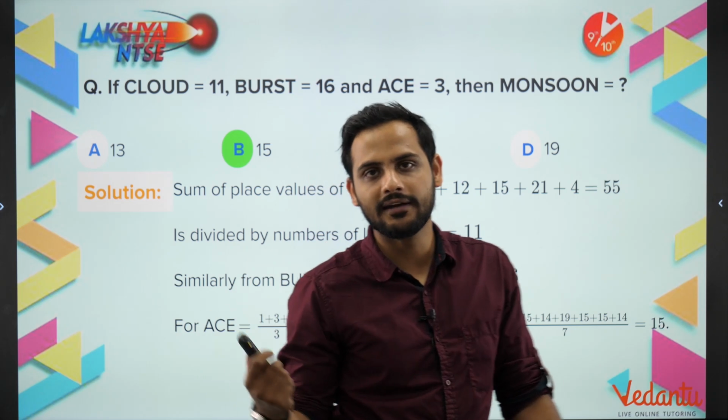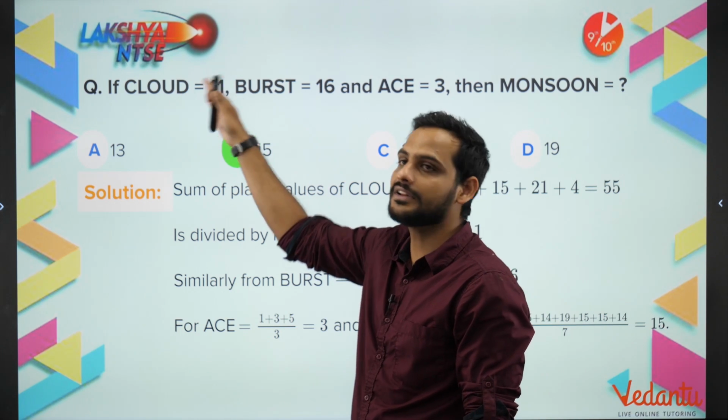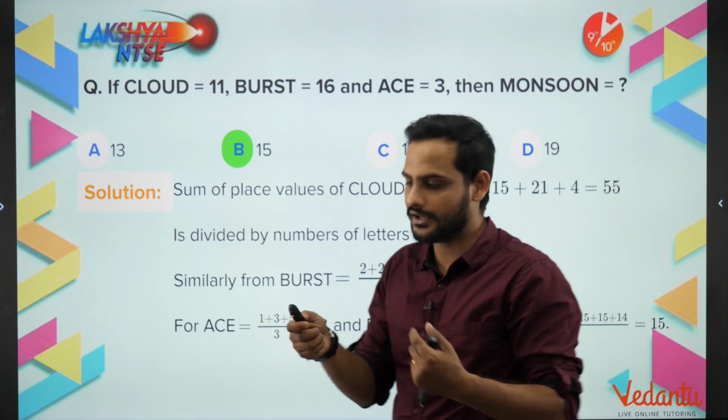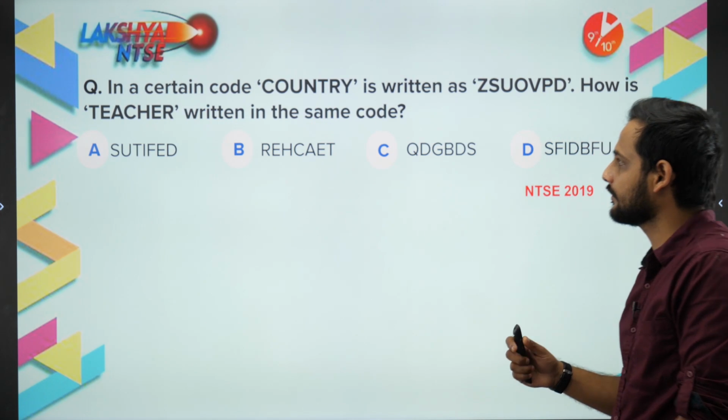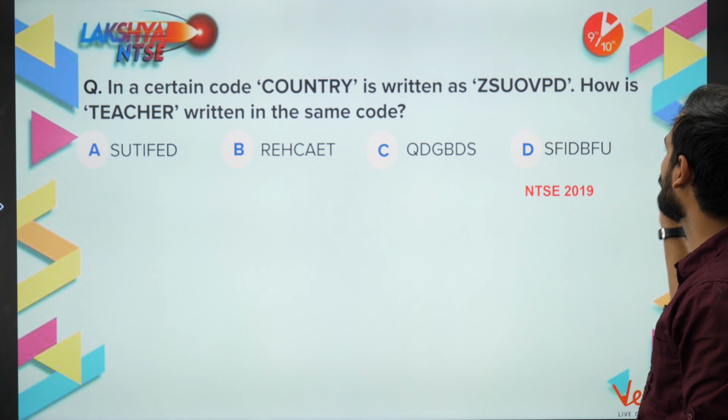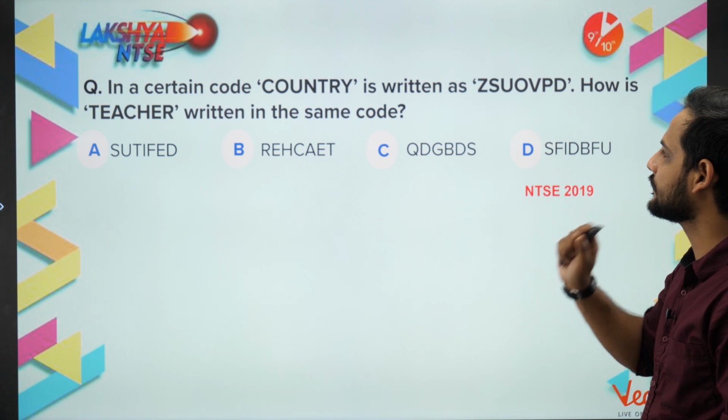So this is how you have to get the link. The basic idea I got is that the word has been converted into a numerical value, so I tried to establish that relation. Same thing you have to think in that order, right? Now let's move to the next question. In a certain code, country is written as ZSUOVPD. How is teacher written in the same code?